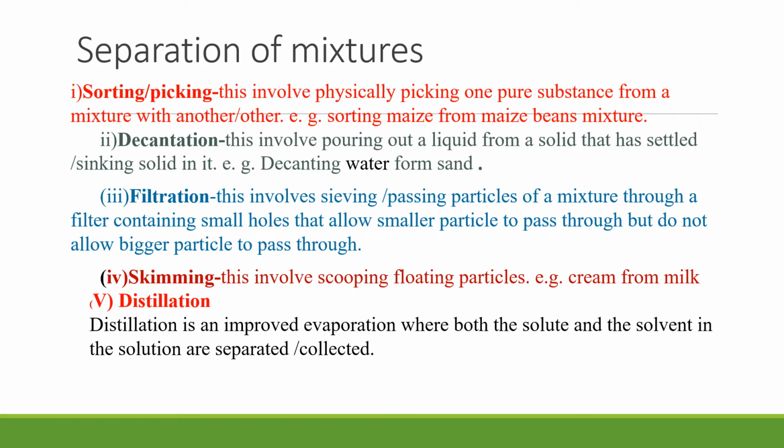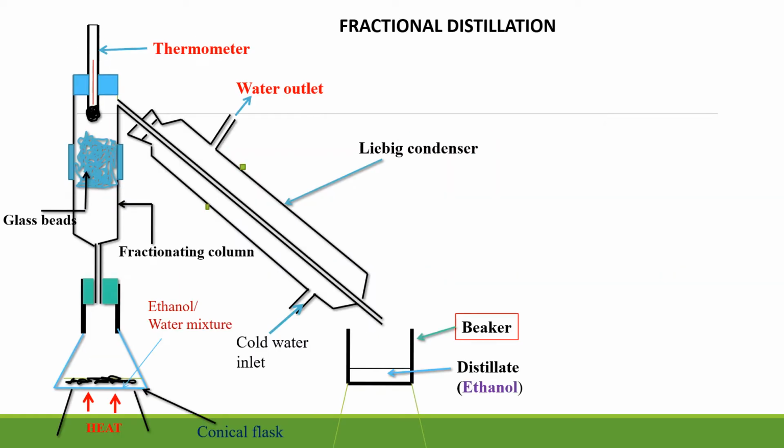So one of the substances is allowed to pass, while the other is allowed to condense back to the conical flask. So we have two methods of distillation. We have the simple distillation and we have the fractional distillation. So we use fractional distillation when we want to separate substances.